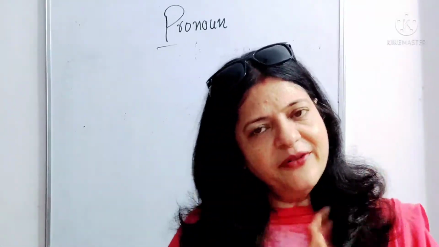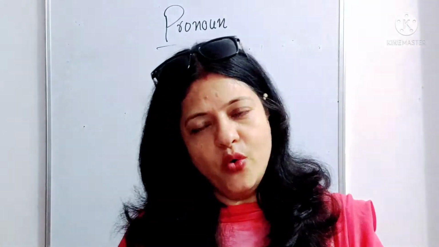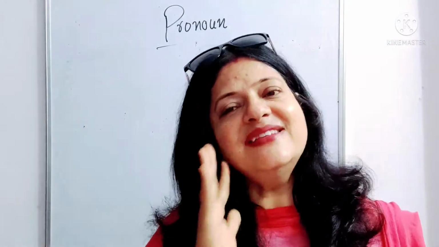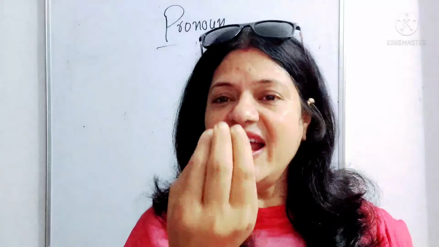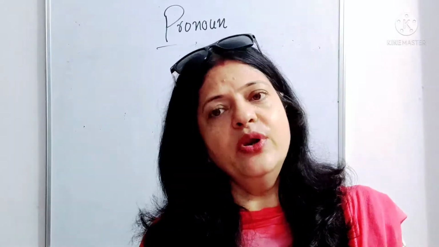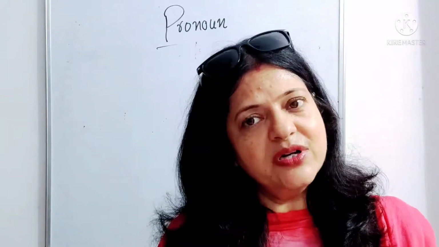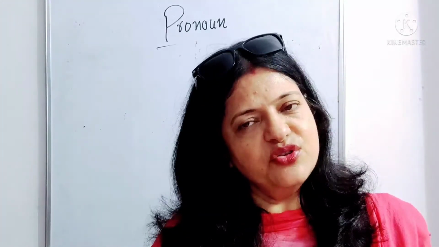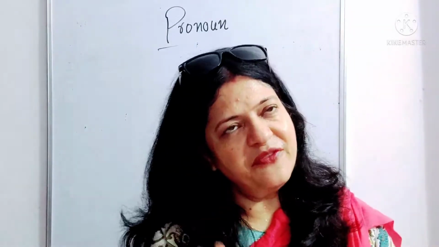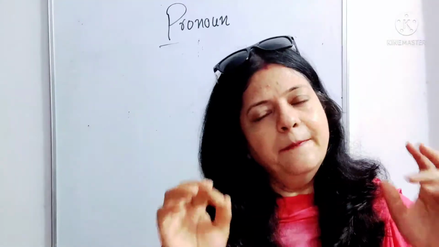Now if a pronoun stands for a collective noun and the collective noun is taken as a whole, it will be used in singular number and neuter gender. Like we can say that the jury has given its verdict. Jury is a collective noun, and we are using a singular pronoun and neuter gender for it. And like if we say every soldier and every sailor was in his place.